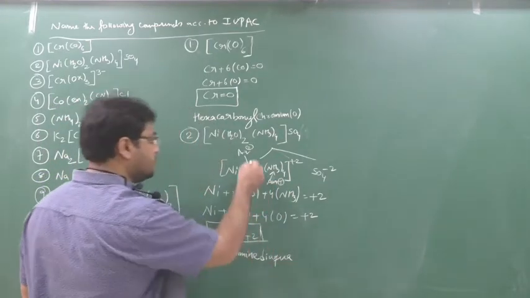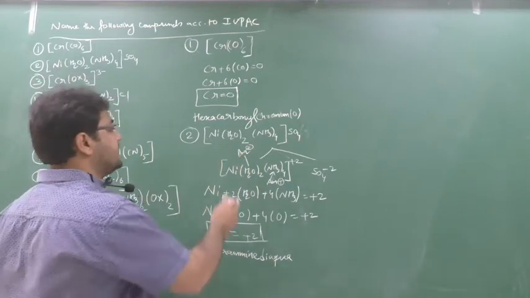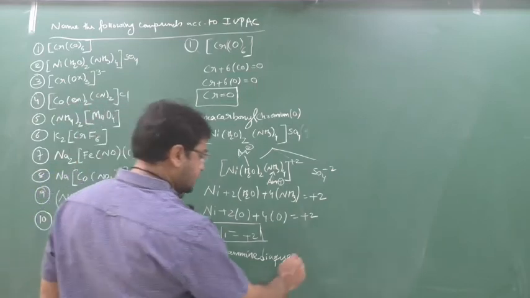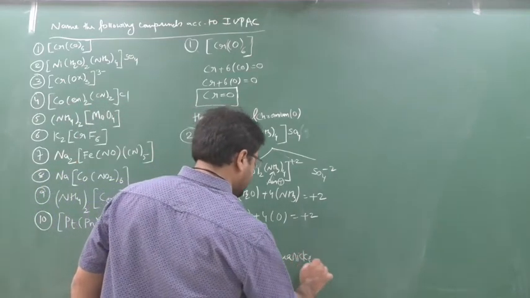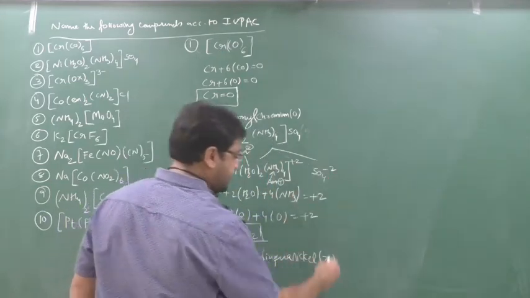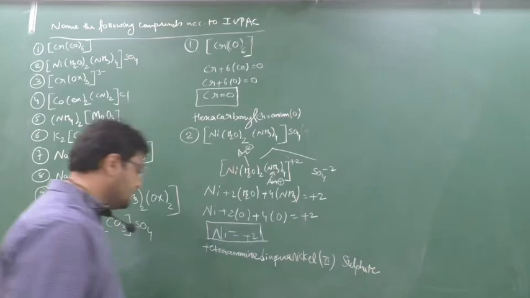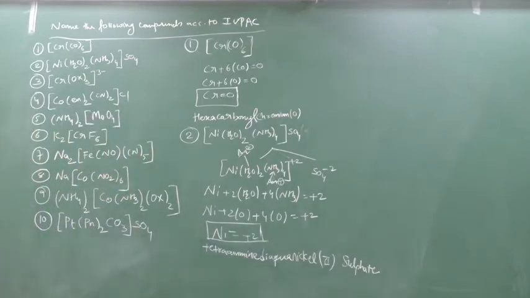Then diaqua. So water is also over. Then comes what? Diaqua. Then comes what? Nickel. Now nickel is in a positive oxidation state. So nickel, name as it is. What is the state? 2. And remaining is sulfate. Give a space and write down here sulfate. So this will be your answer. Tetramine, diaqua, nickel 2, sulfate. Understanding or not? Clear? Third question.